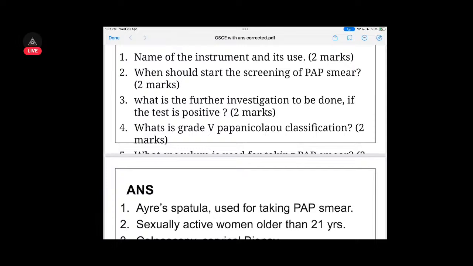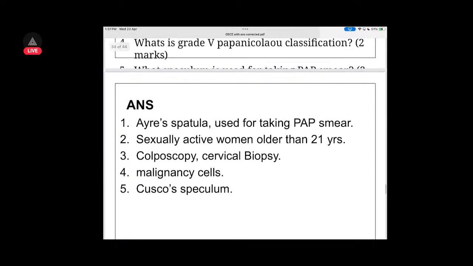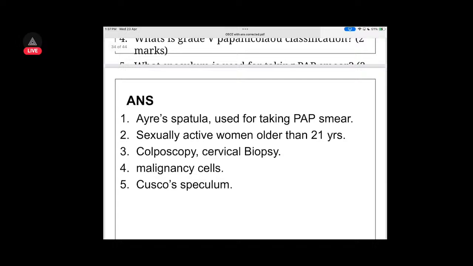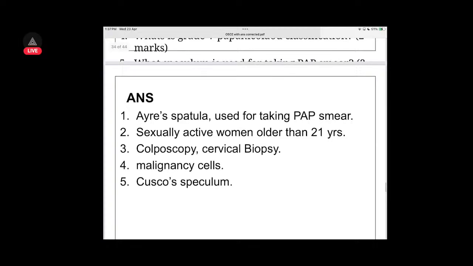We call it Ayre's spatula. It is done for taking pap smear, done in a sexually active woman more than 21 years of age. And further investigation, you can do colposcopy, cervical biopsy. Grade 5 is malignant cells. And the speculum, I don't know what it is.